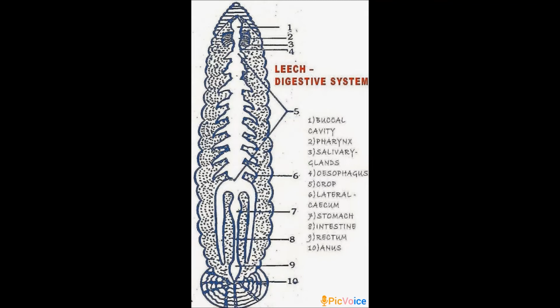The leech prevents blood clotting by secreting a protein called hirudin, and it also acts as an anesthetic substance that prevents the host from feeling the bite. That's all about the digestive system of the leech.